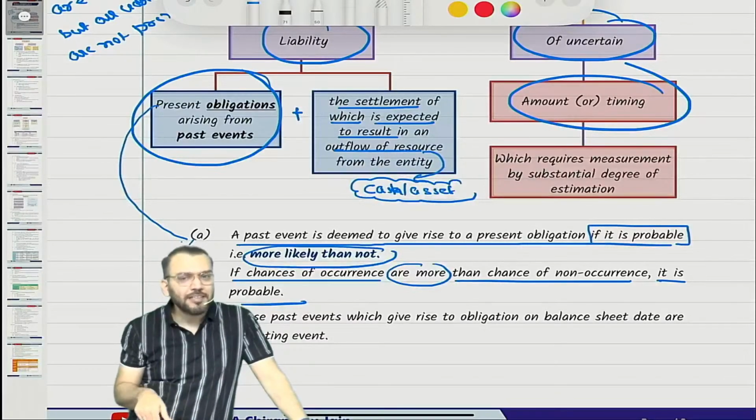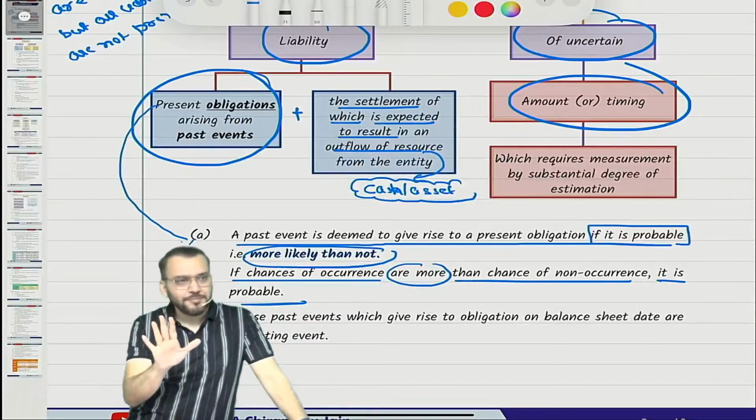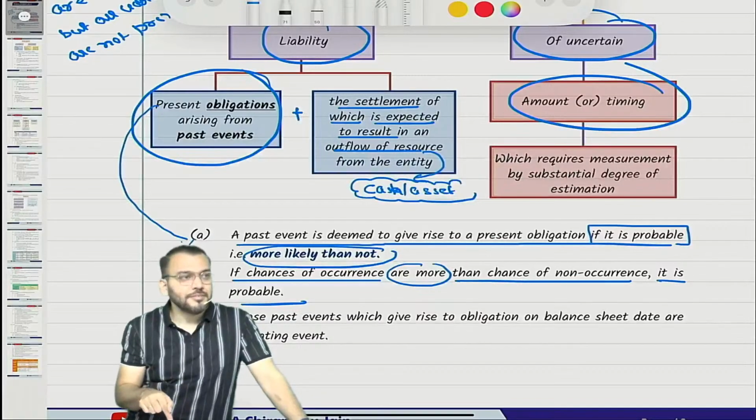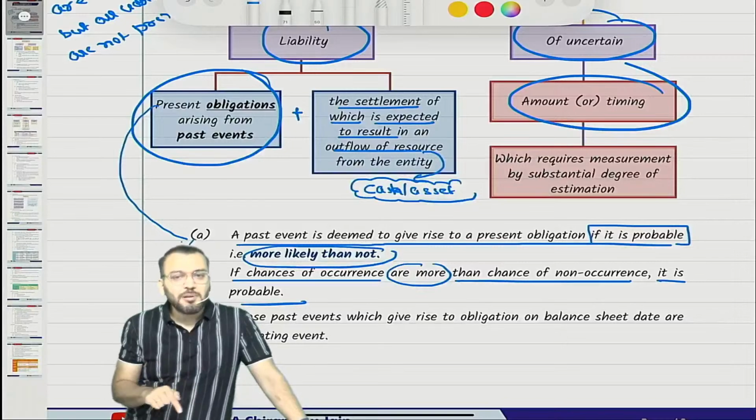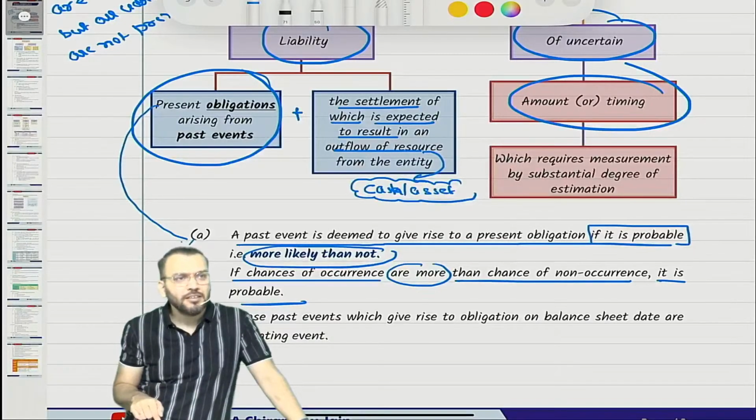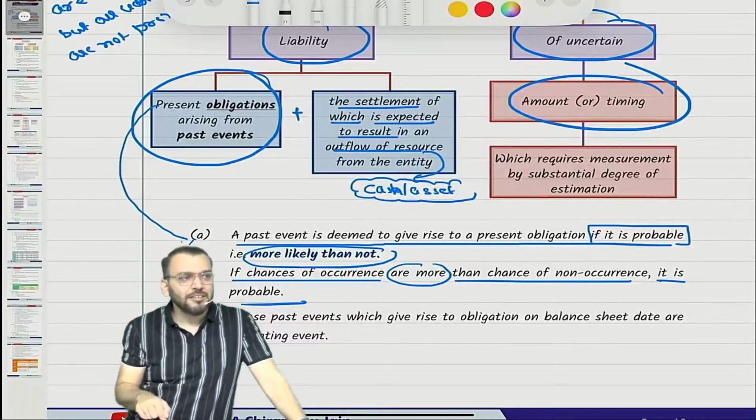Debenture: equity or liability? Liability. Equity share capital? Equity. Correct. Redeemable preference share capital?